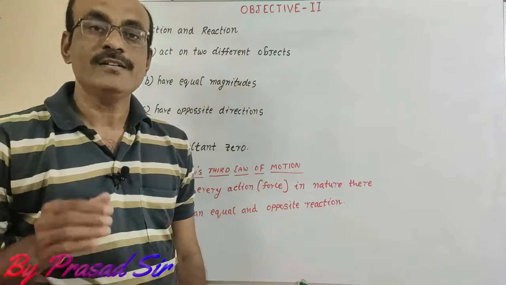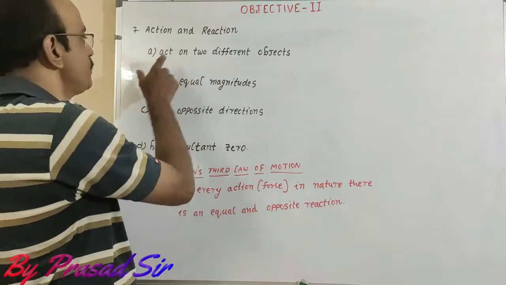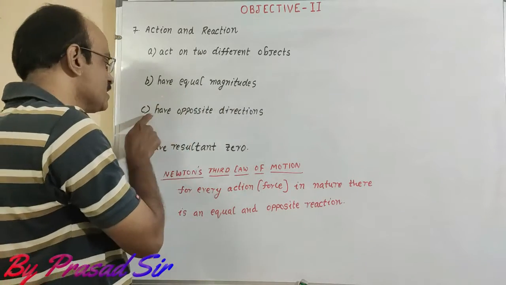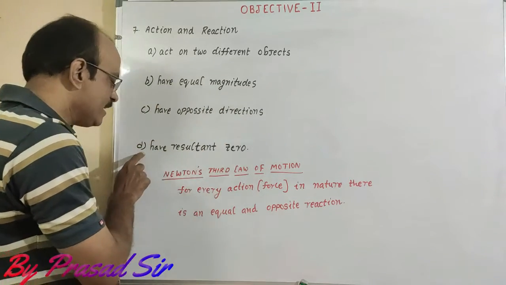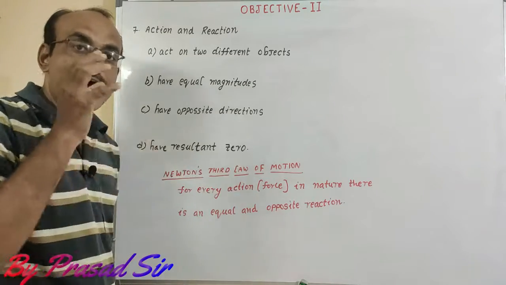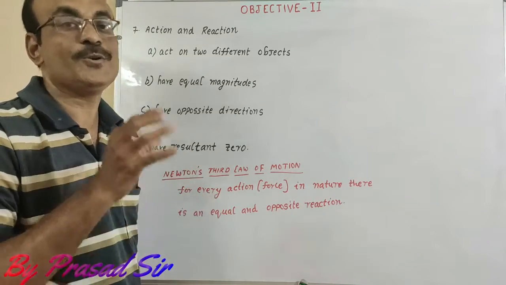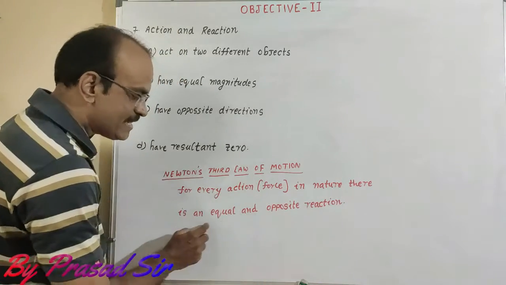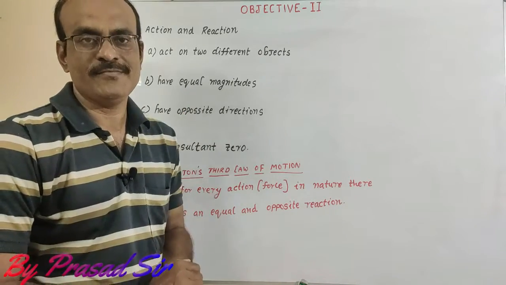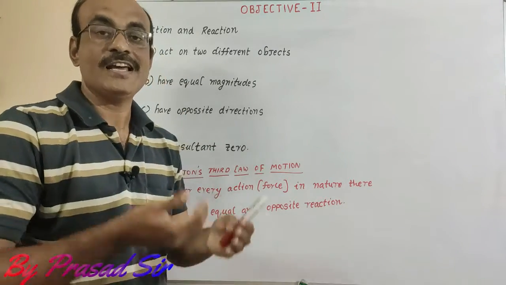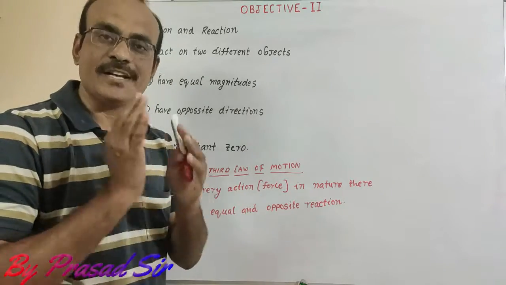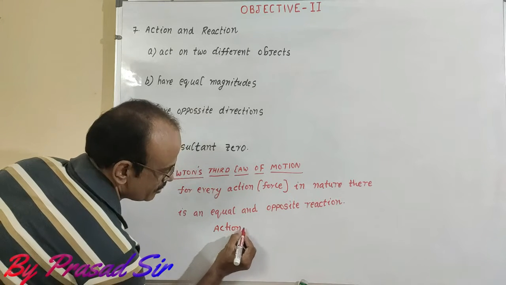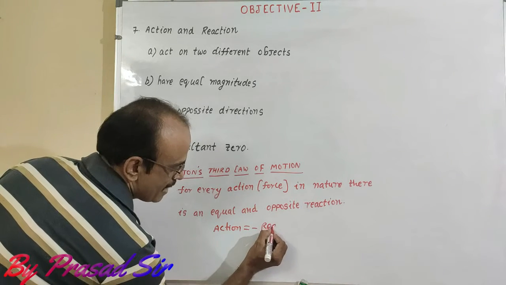Question number 7. Action and reaction: A. Act on two different objects. B. Have equal magnitudes. C. Have opposite directions. D. Have resultant zero. To answer this one, we should have an idea about Newton's third law of motion. That is, for every action in nature, there is an equal and opposite reaction. Action is equal to minus reaction. Remember that, very important point.